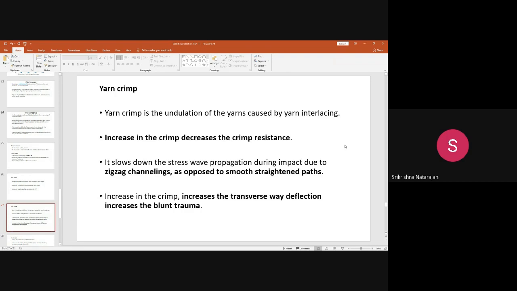Okay, so here it does not allow the transverse waves to dissipate. It rather, what happens is the waves get deflected. Okay, it does not lead to spreading, it just gets deflected back. So that causes a problem called blunt trauma. Okay, for a better understanding, I will show you a small picture of what is called blunt trauma.